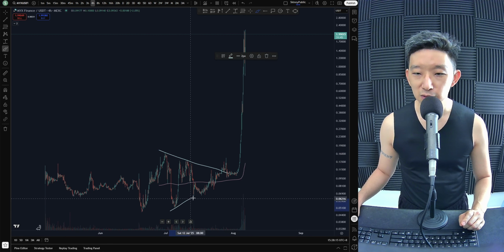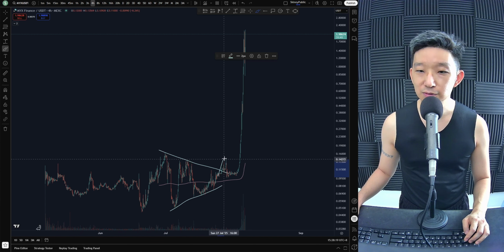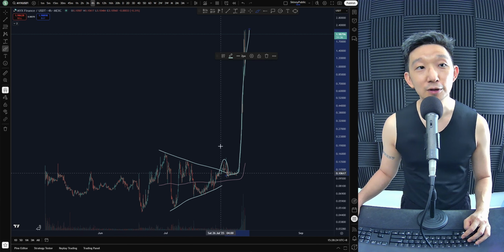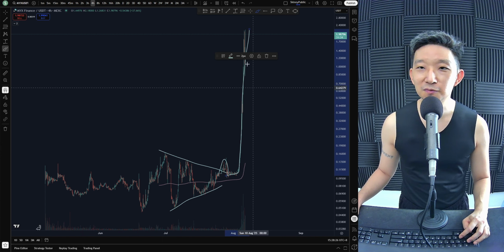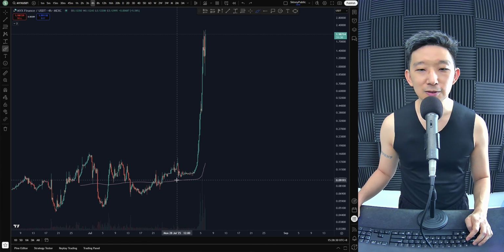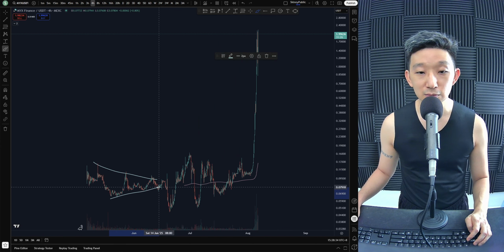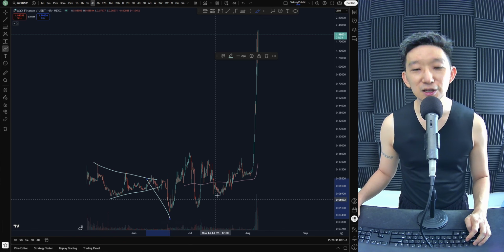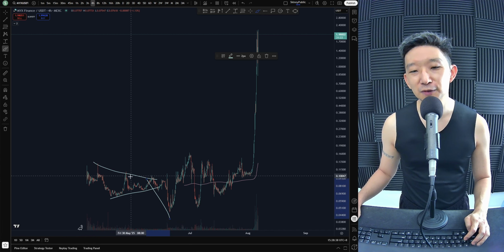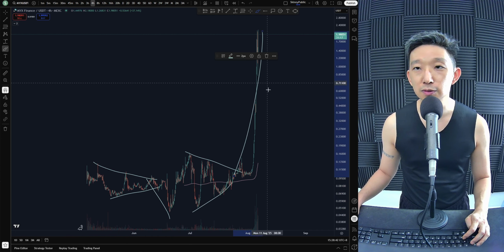What I mean by that is, if you look very carefully, this is a squeeze. We broke out, we came back down, we mucked around a little bit, boom, we broke out for MYX Finance. Could we have predicted this? It moved so fast. And again, there was also another nice squeeze over here that came. You know what happened? Failure. As I was saying, it failed first before it retried for a break. And so here we are.